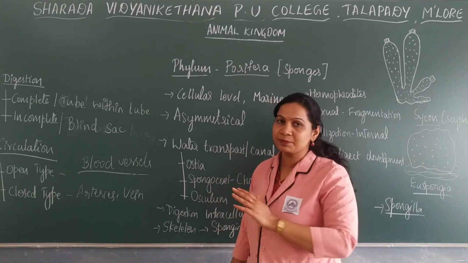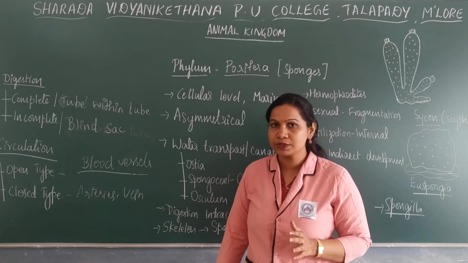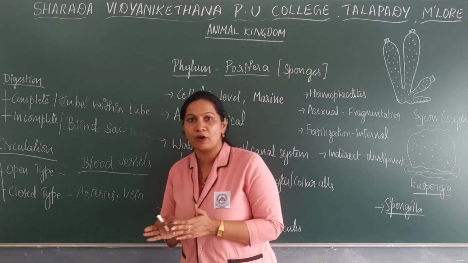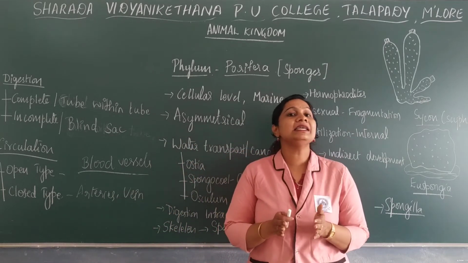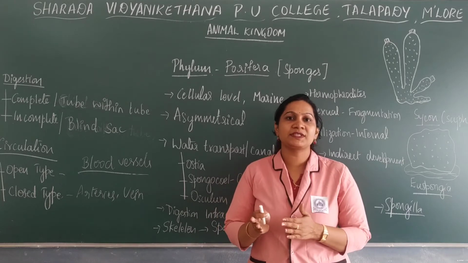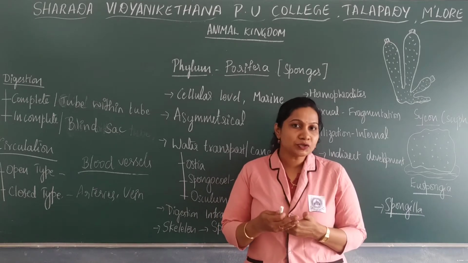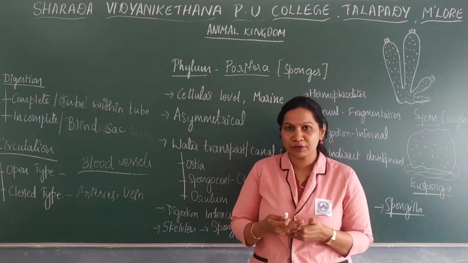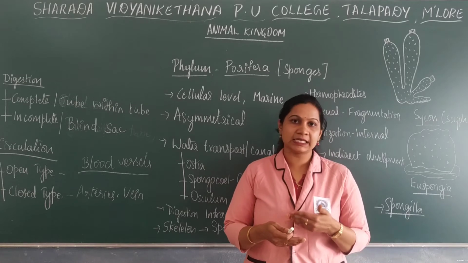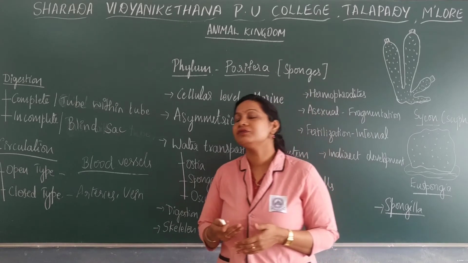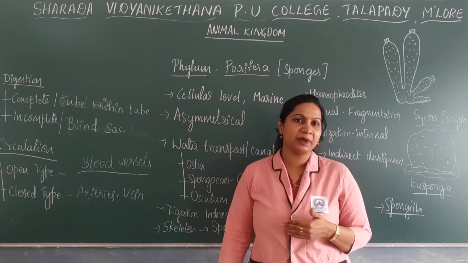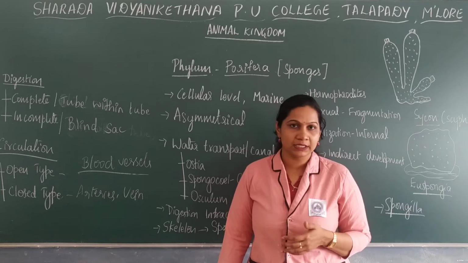The complete basis of classification includes different levels of organization, body symmetry, of which there are mainly three types, the presence of coelom, the presence of germinal layers, either two germ layers or three germ layers, and the presence of body segments known as metameres.